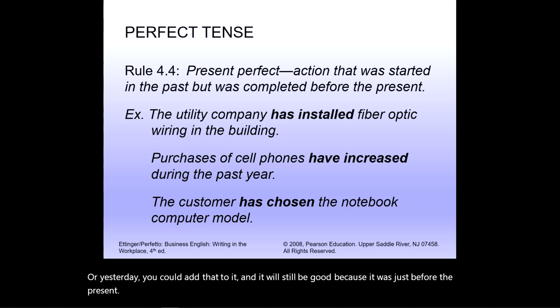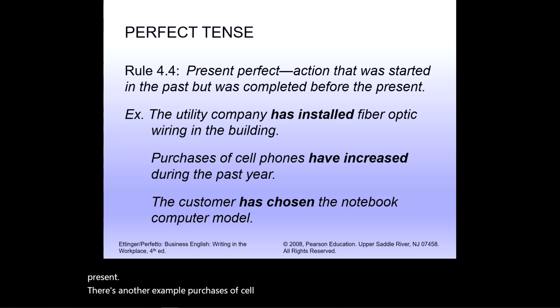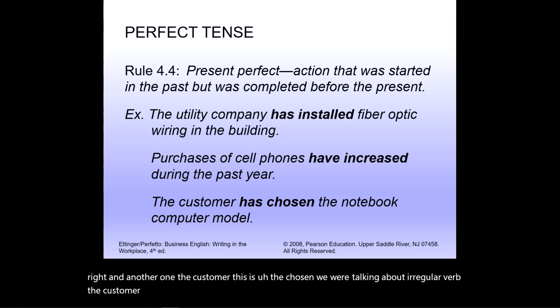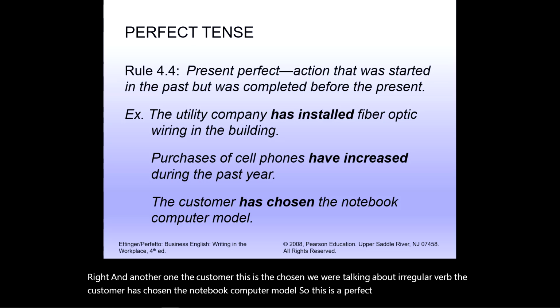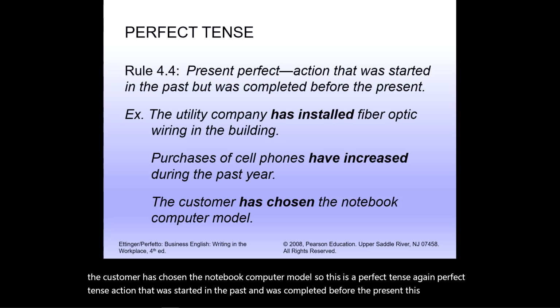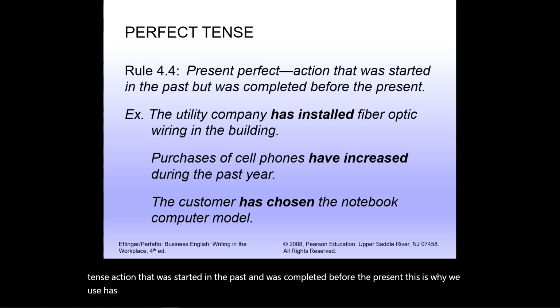Here's another example. Purchases of cell phones have increased during the past year. And another one, with the irregular verb we were talking about: the customer has chosen the notebook computer model. So this is a perfect tense. Again, action that was started in the past and was completed before the present. This is why we use has installed, have increased, or has chosen. This is present perfect.